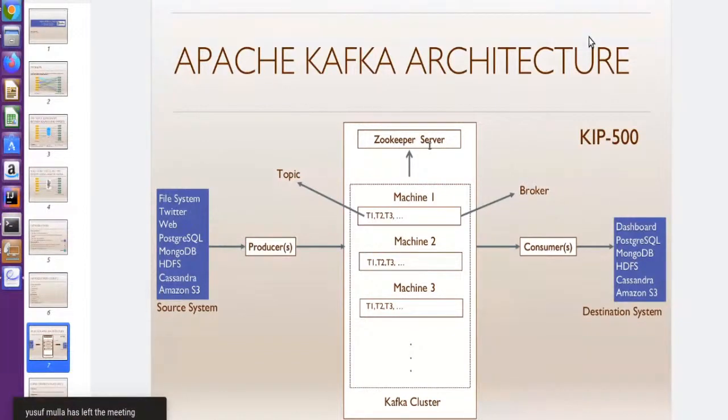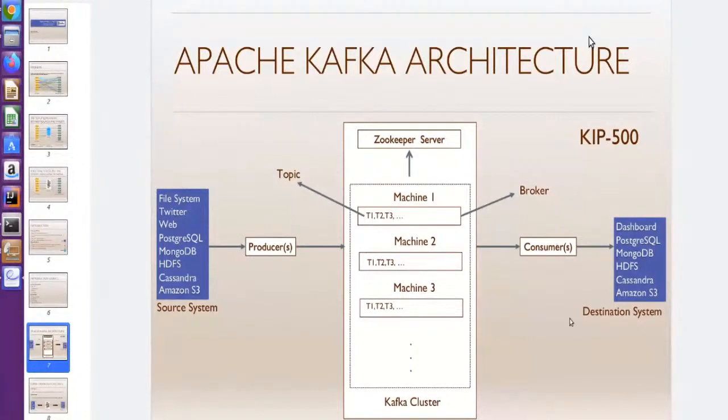On the left hand side of the Kafka cluster, we see the producers. The producer's job is to read the data from the source data and push it to Kafka. That's it. And we could have many types of source systems. Either it could be a file system, let's say our data is in a particular location shared by FTP, or in a directory somewhere, or we have to get the data from Twitter, web crawling, or any RDBMS or any NoSQL, or it can read the data from any distributed file system or cloud-based storage. So a producer can read the data from any of the source systems, and it can push it to the Kafka server, right?